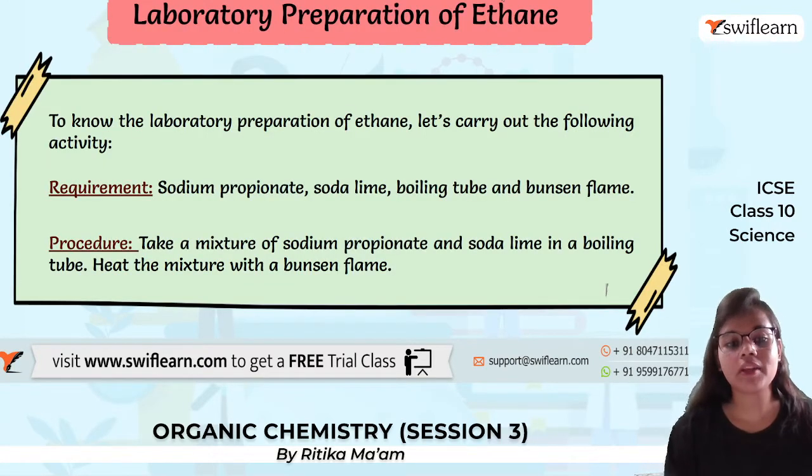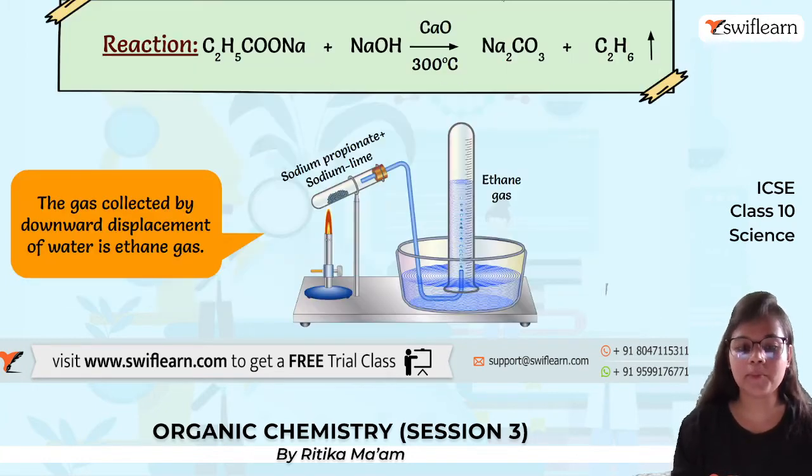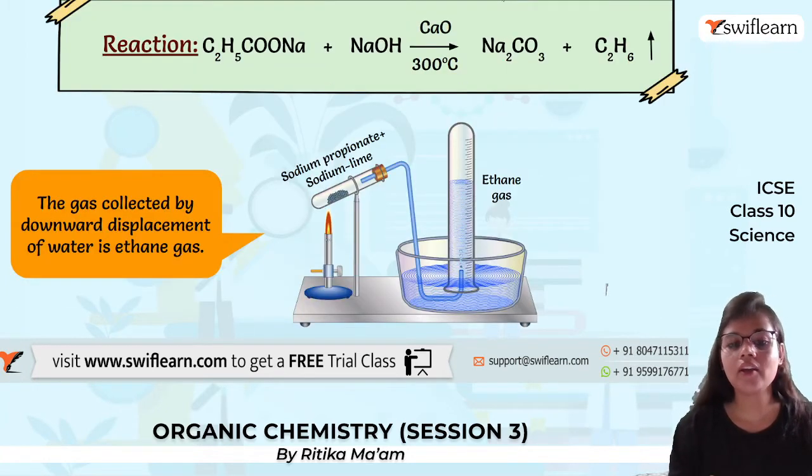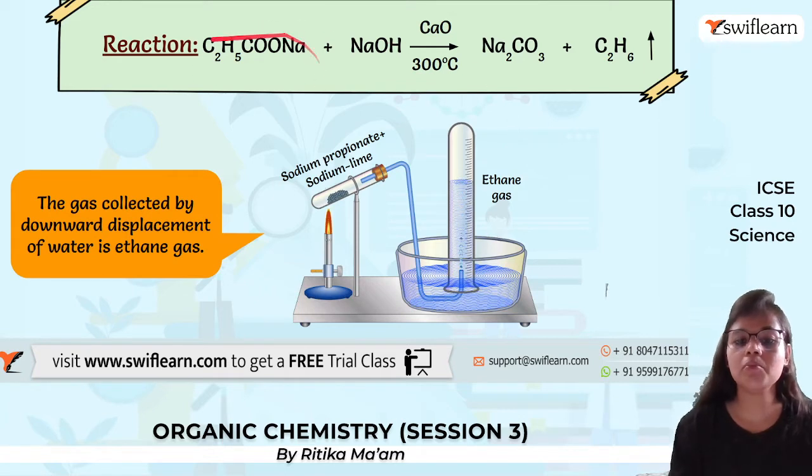Next, laboratory preparation of ethane. Again, for preparing ethane, we need sodium propanoate, soda lime, a boiling tube, and a Bunsen flame. So we will have a reaction between sodium propanoate and soda lime. We are going to heat it and we will get ethane. Ethane will be collected over here, same as methane. So when we heat sodium propanoate and soda lime in the presence of catalyst and certain conditions, we will get ethane gas.